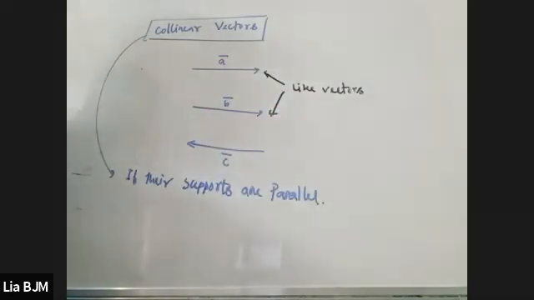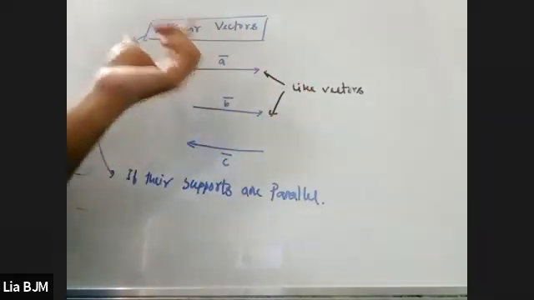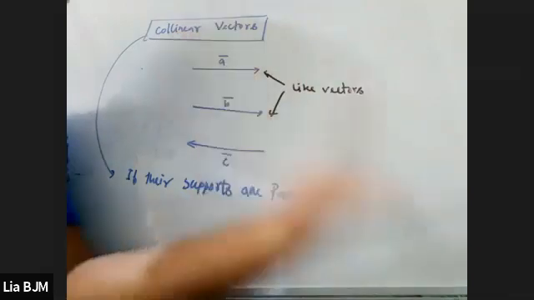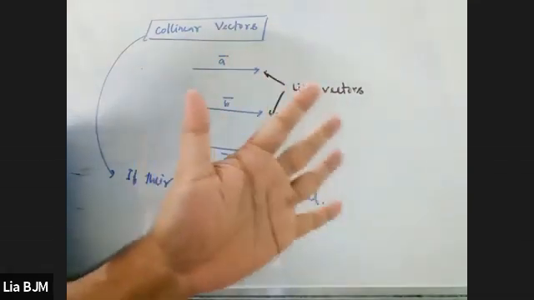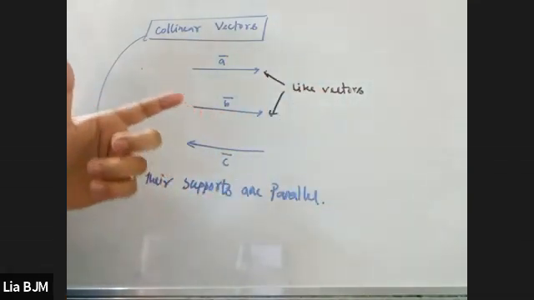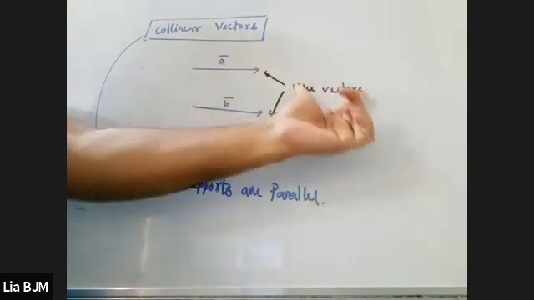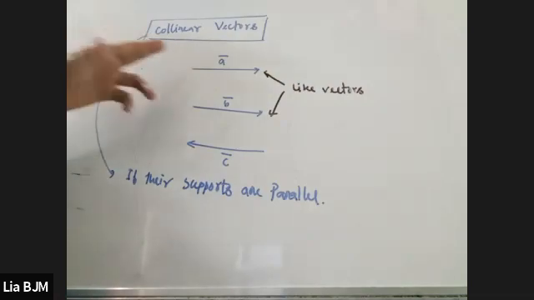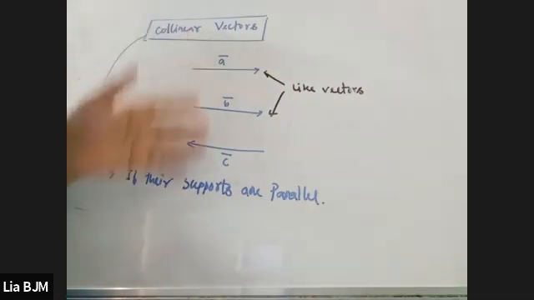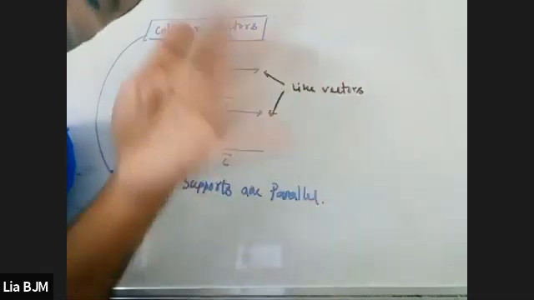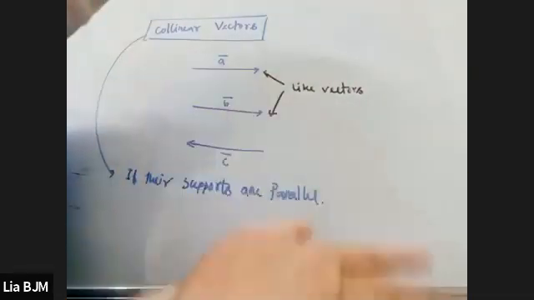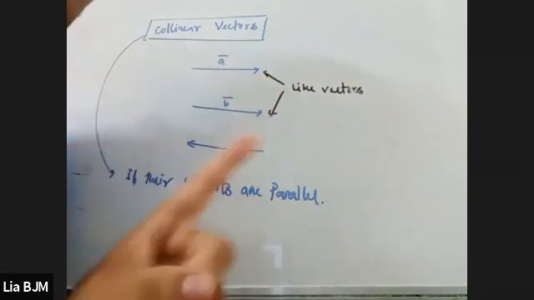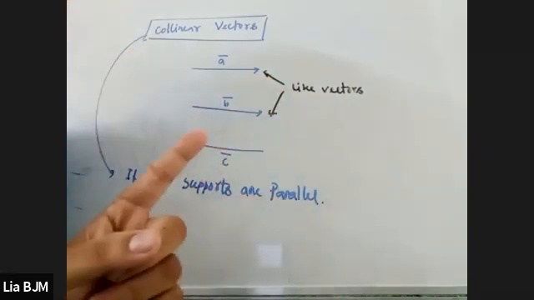And you have to understand that like vectors are always collinear vectors or parallel vectors. Clear? Yes, sir. Because for a collinear or parallel vector, two or more vectors are said to be collinear vectors or parallel vectors if their supports are parallel. This is the concept. Do you understand that or not? Yes?